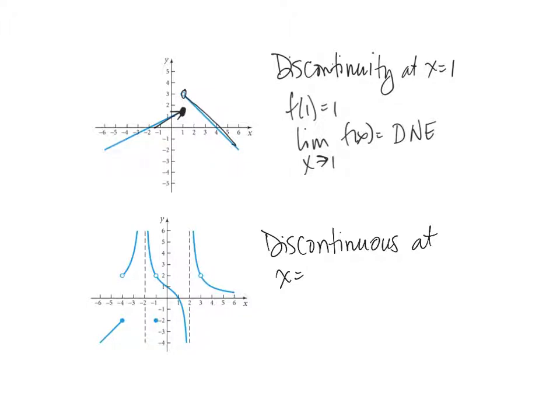So if we start all the way on the left part of the graph, I have to lift my pencil at -4. Then I have to lift my pencil again to jump over the vertical asymptote. So that's at -2, and then I continue drawing, and I've got my hole, my displaced point, and that occurs at -1. And then I keep going, and I've got another vertical asymptote to jump over at 2. And then I jump over the vertical asymptote and keep drawing, and then I've got a hole at 3.